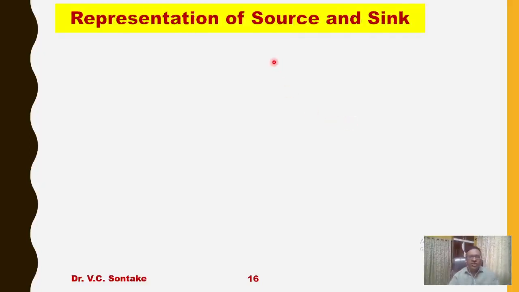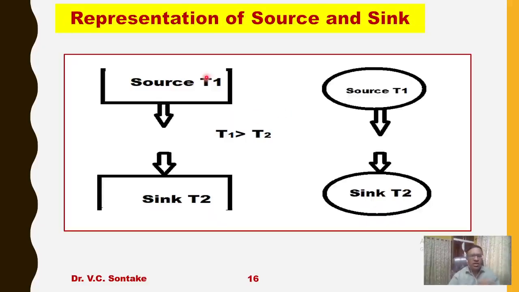Now, representation of source and sink. Many times we need to discuss including the source and sink. So how are they represented? This way I can represent the source at, let's say, temperature T1 and sink at temperature T2. Source will be represented on the top side because its temperature is higher. Sink will be represented on the lower side because its temperature is lower. This way also we can represent source and sink. So please remember this representation of source and sink.